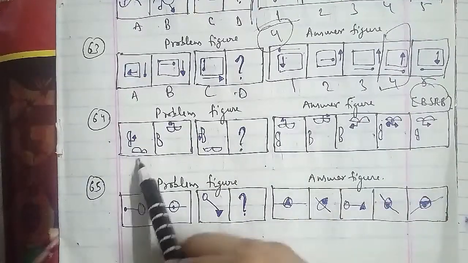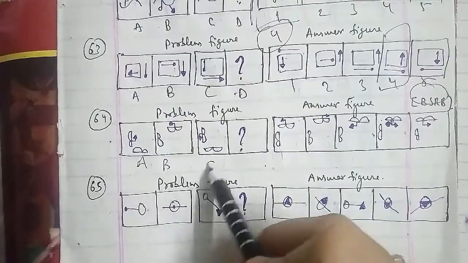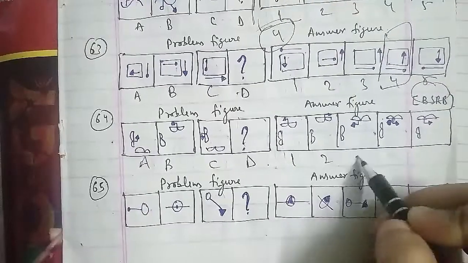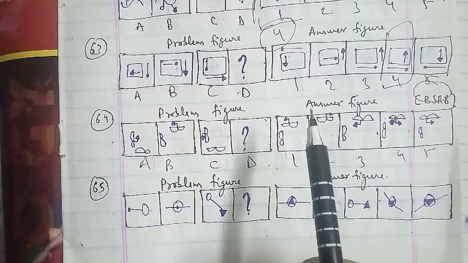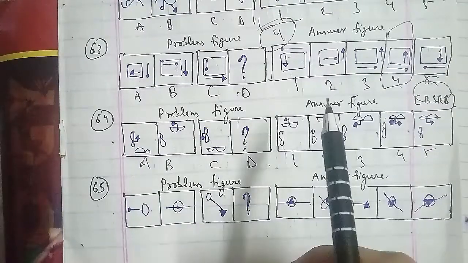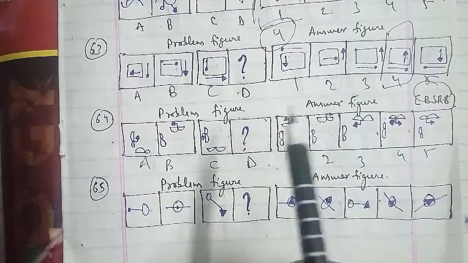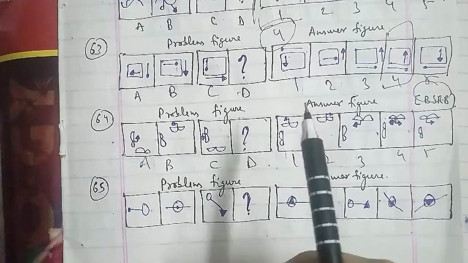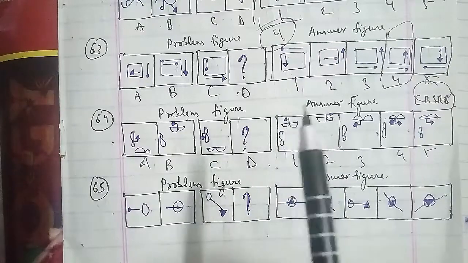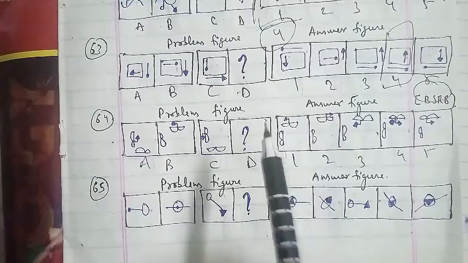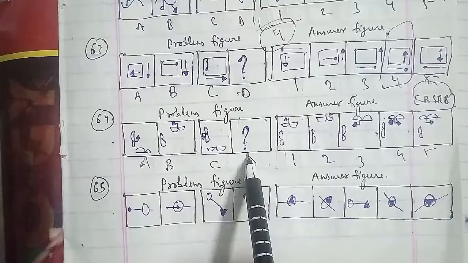We'll go ahead with the other one, which is the 65th question of the session. Here are the problem figures and these are the answer figures, named as figures A, B, C, then D, and the answer figures are named 1, 2, 3, 4 and 5 respectively. In the same case, the two symbols at the end of the line move to the center of the line. So the D figure that we have to find out is the fourth figure, which will be the right answer for this question as well.